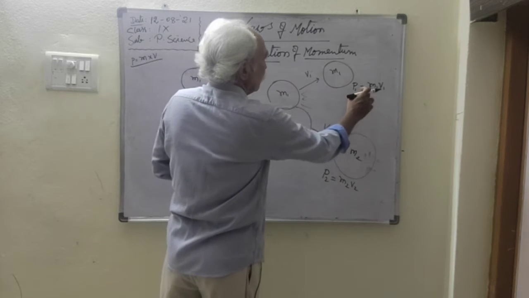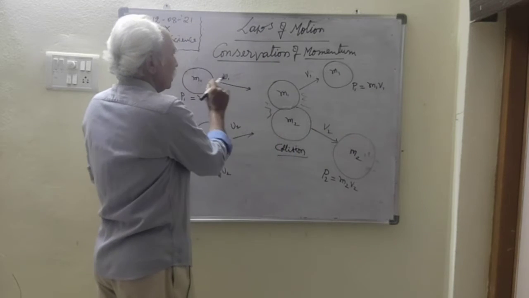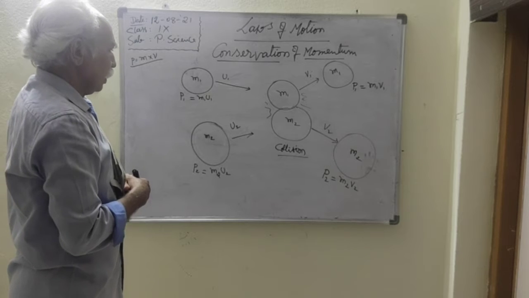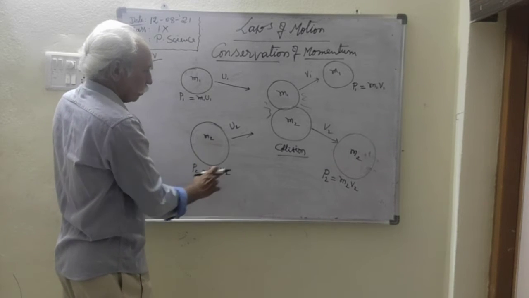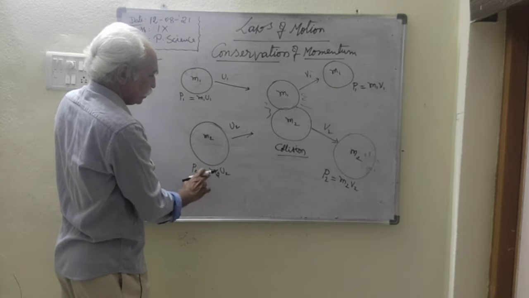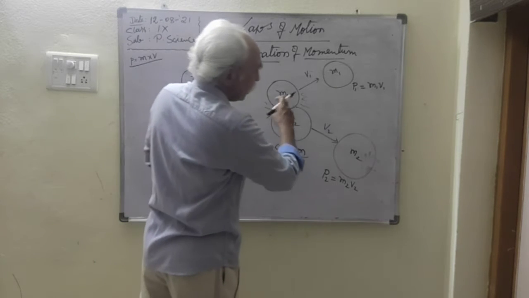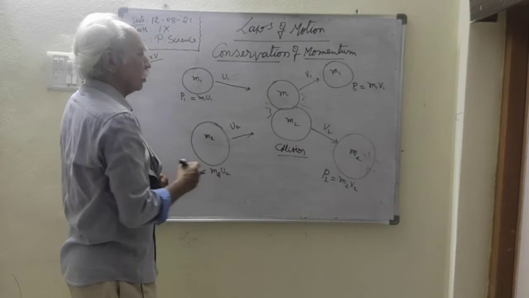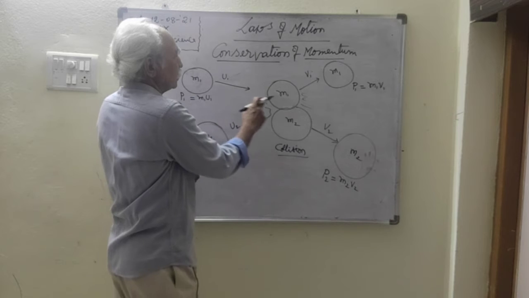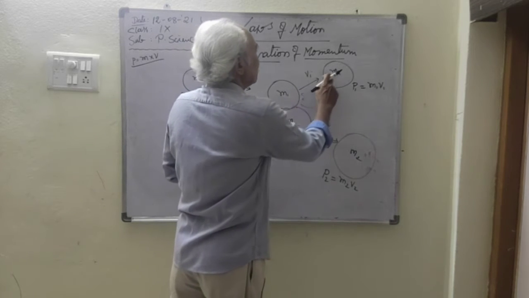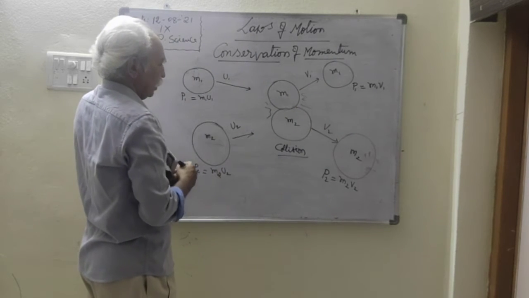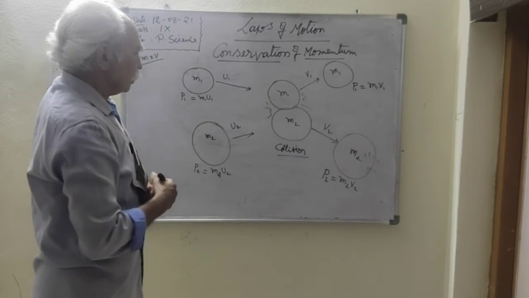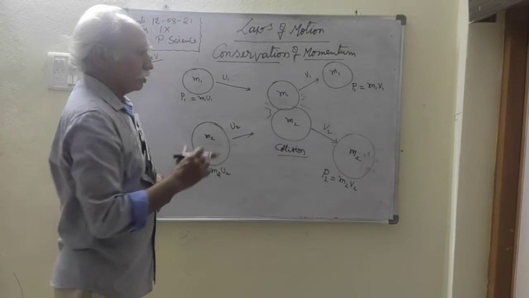After collision, m1 v1. So there is a change in the momentum. For the second object, before collision momentum is m2 u2. After collision, m2 v2, because the speed changes after collision. In the first case, the speed after collision is increased, and in the second case, the speed after collision is decreased. So the product remains constant.